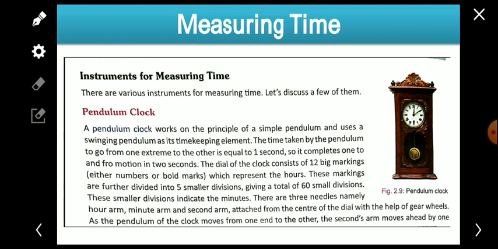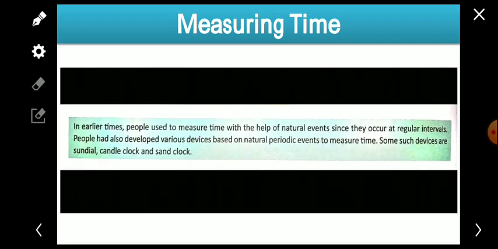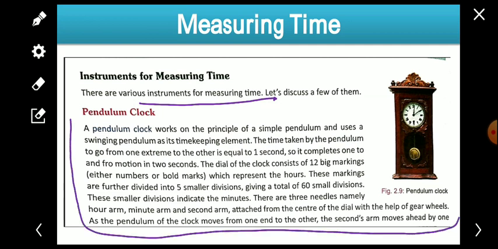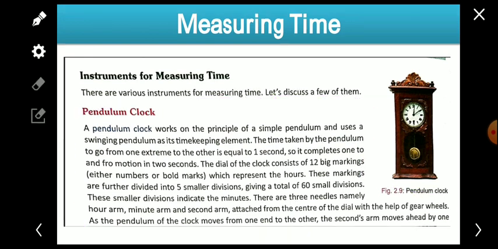At first, instruments for measuring time. There are various instruments for measuring time. We have just understood that these instruments were being used much earlier. Nowadays clocks and watches are there. At first we will talk about the pendulum clock. You can stop the video and read these things, and I will just explain this.